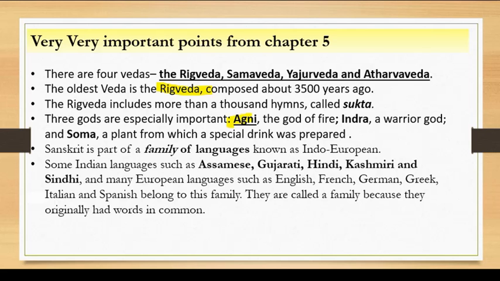Okay, and the three gods are especially important here. First is Agni, that is the god of fire. Then Indra, he is a warrior god, and another is Soma. Okay, and it is a plant from which a, you can say, toxic drink is prepared.